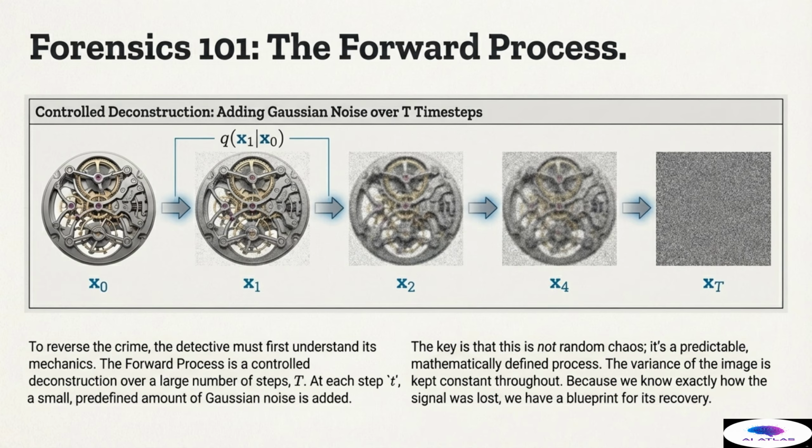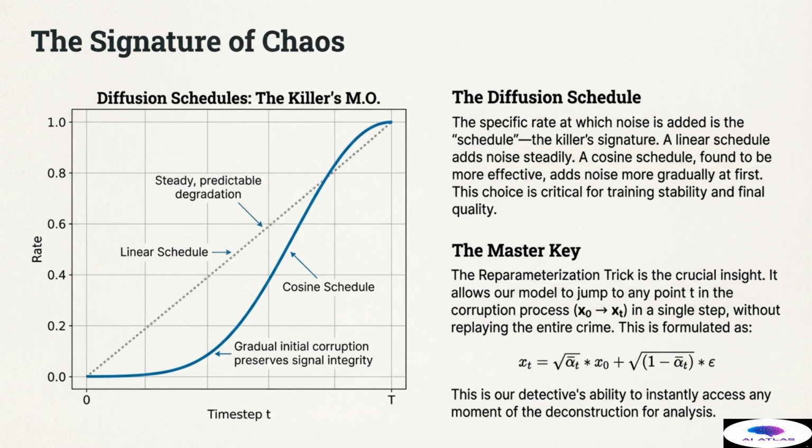This knowledge is our most valuable asset because it provides us with the necessary constraints and structure to guarantee a successful recovery later on, forming the foundation of the diffusion model's operation. The way noise is added is so crucial it is considered the signature of chaos, or the diffusion schedule. This schedule, often denoted as beta t, determines the specific rate at which noise is introduced over the time steps t. A linear schedule adds noise steadily throughout the t steps.